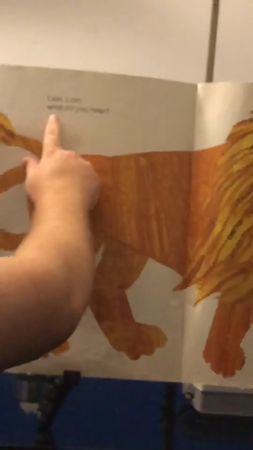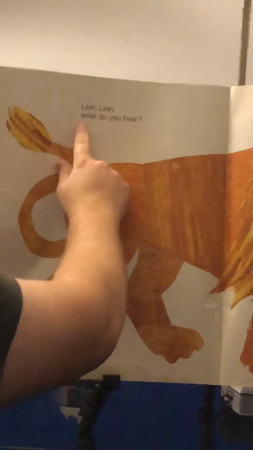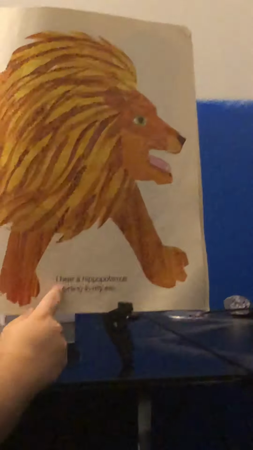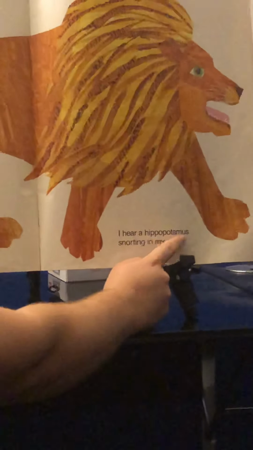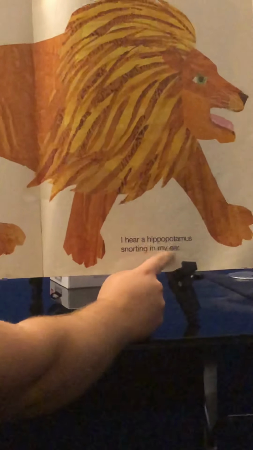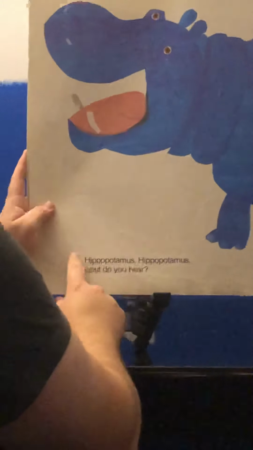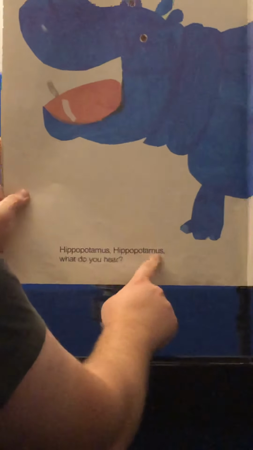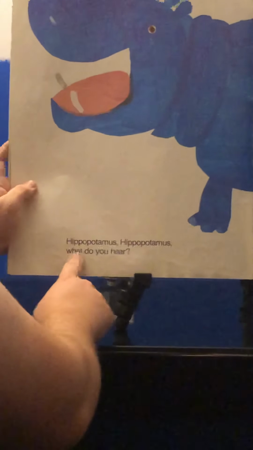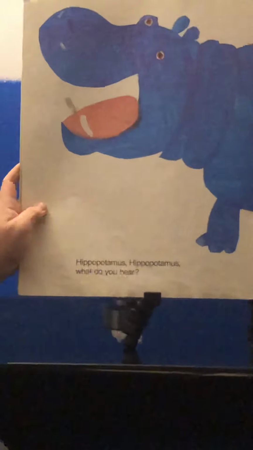Where am I going to start on this page? Lion. At the top. So lion, what do you hear? I hear a hippopotamus snorting in my ear. Hippopotamus, what do you hear? How many letters are in this word what? 4. 4. Awesome job. I hear a flamingo fluting in my ear.